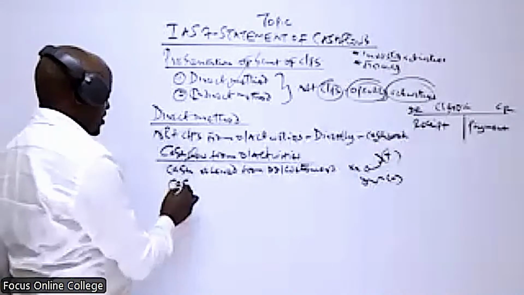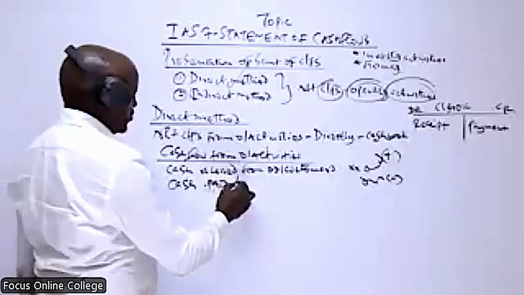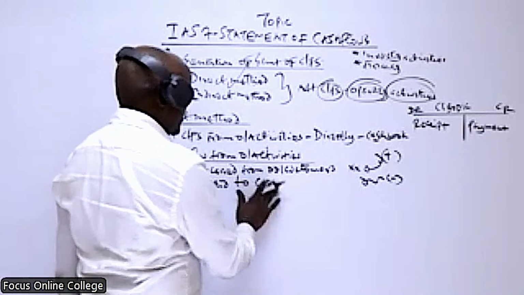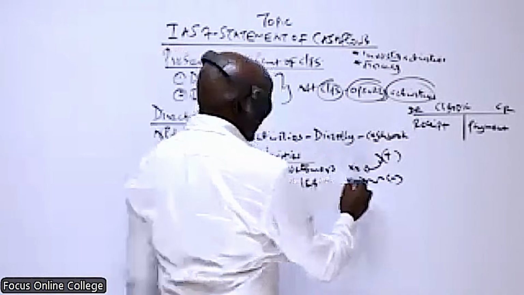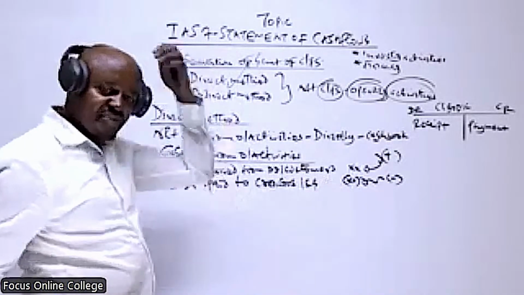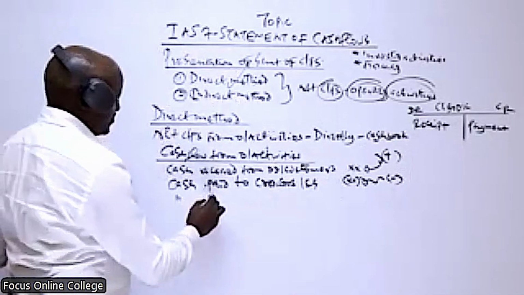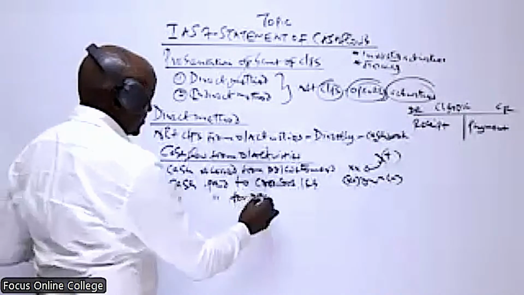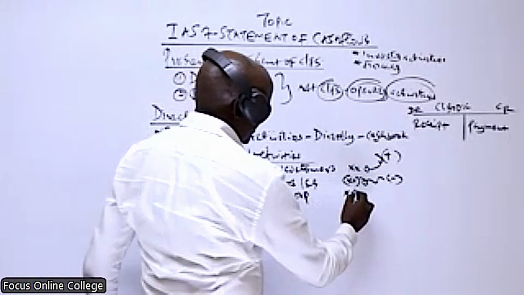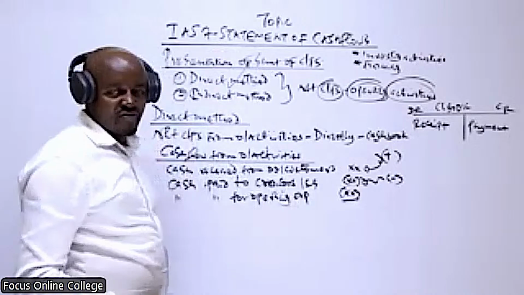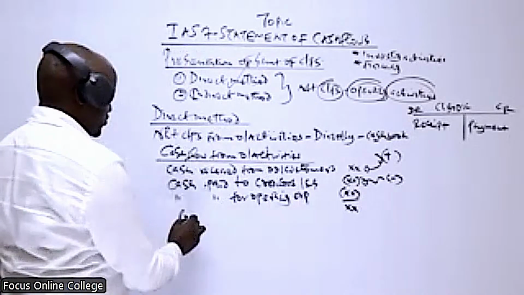Then, from our cash book, we also take cash paid to creditors or suppliers, which is a payment. Being a payment, it should be recorded as a negative. Then we also take cash paid for operating expenses, which is still a cash outflow. We get the net amount here, and then we proceed with less two items.